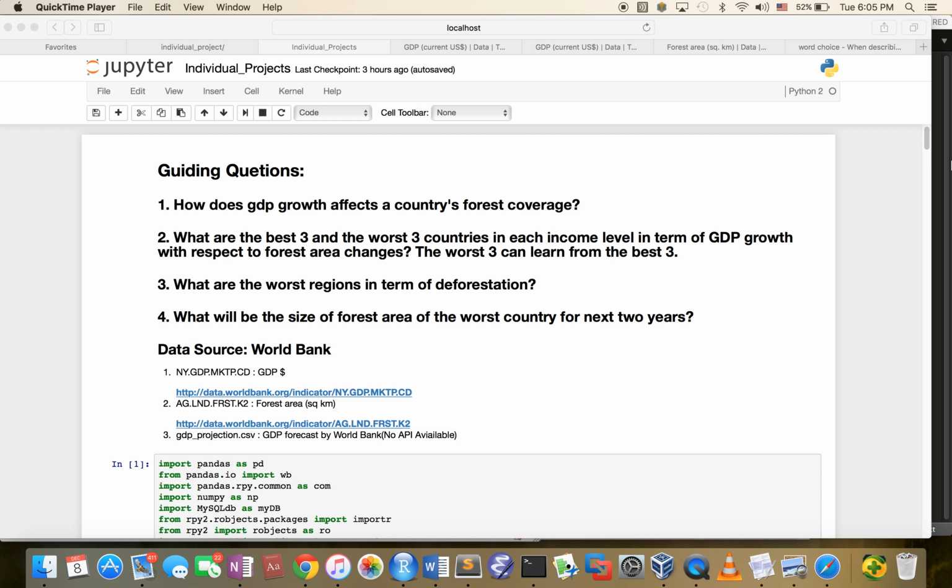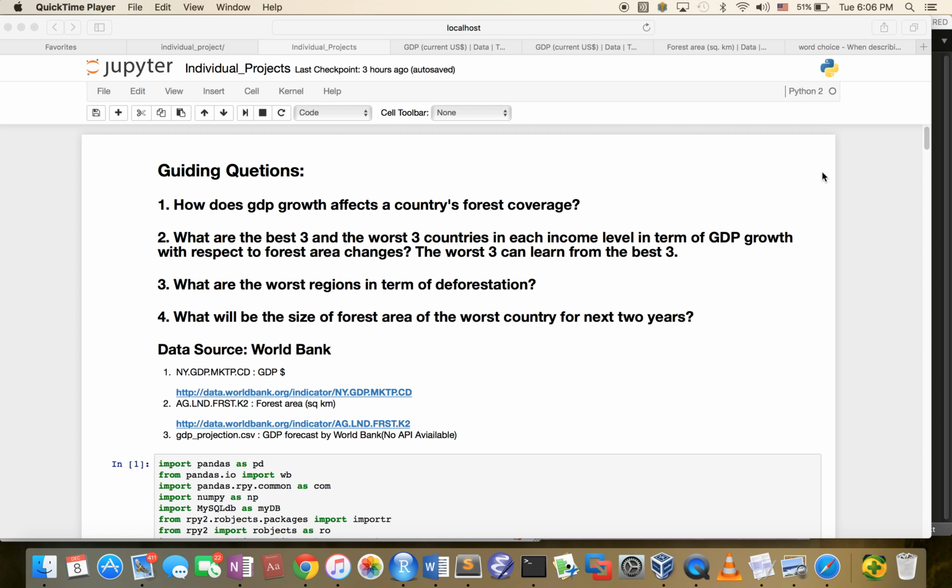Here are some guiding questions for my project. First, how does GDP growth affect a country's forest coverage? Second, what are the best three and the worst three countries in each income level in terms of GDP growth with respect to forest area changes? Hopefully, the worst three can learn from the best three.